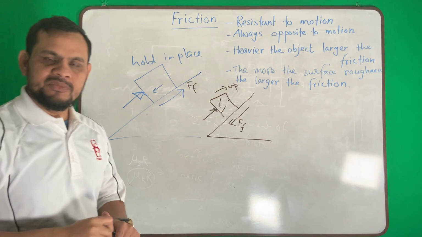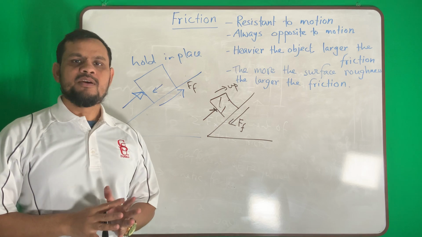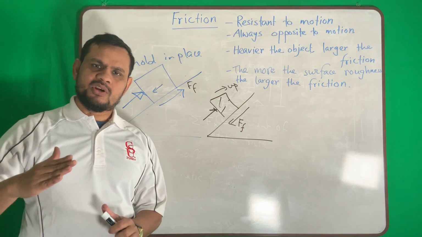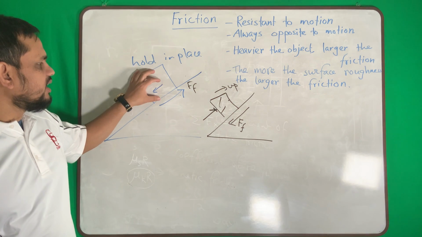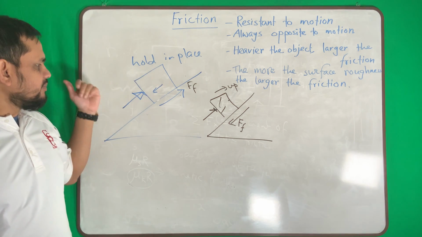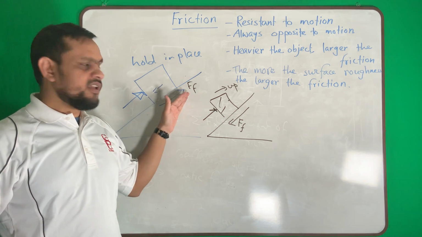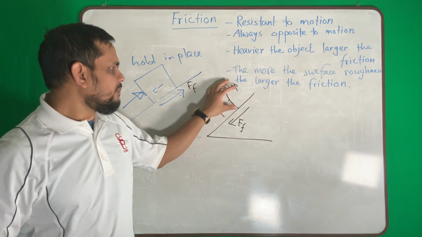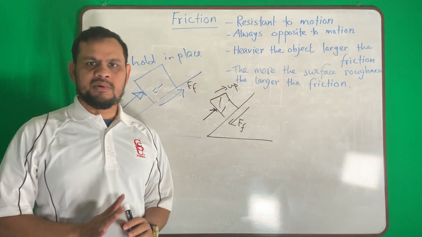So this is something you have to be careful about. What is the direction of my friction? Whatever the direction of the motion, the friction is opposite. If I want to hold the block in place, the block wants to move this way, so frictional force will be that way. If I want to take the block up, my frictional force will be down. That is something to remember.